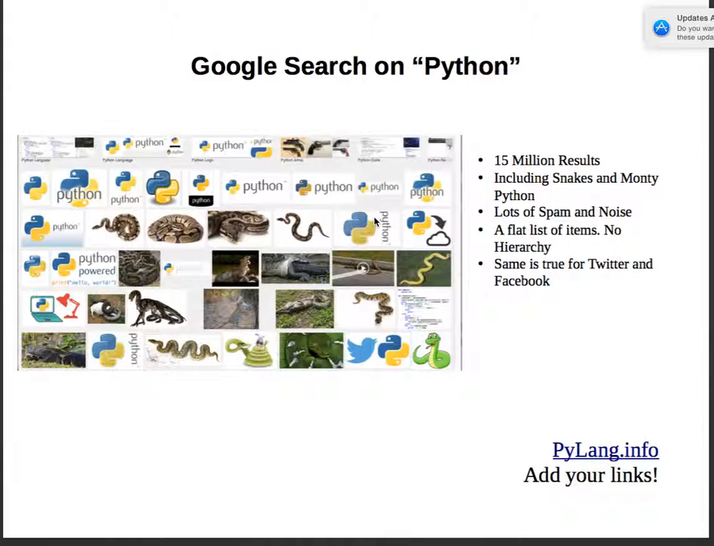If you go to Google and search on Python, you're going to get 15 million results. That includes snakes and Monty Python. They include lots of spam and noise. It's just a flat list of items. There's no hierarchy. And of course, the same is true for searches on Twitter or Facebook. There must be a better way.